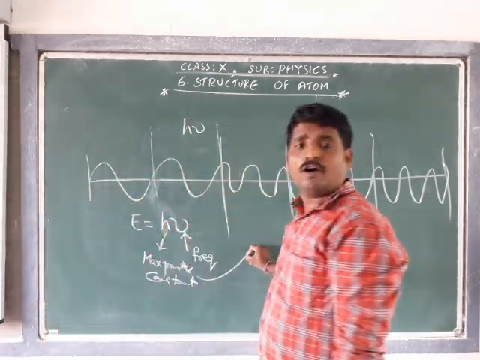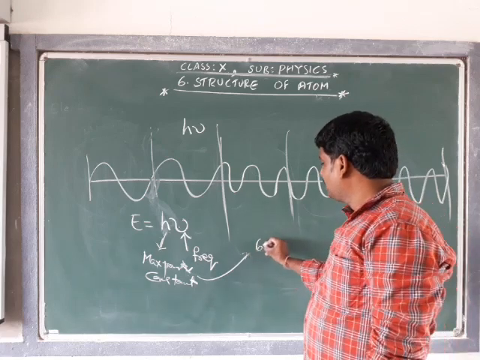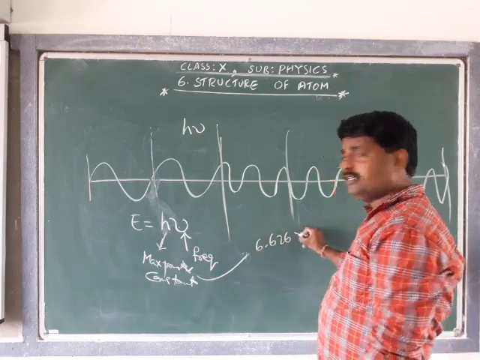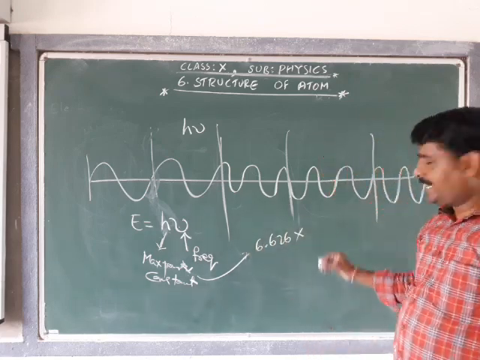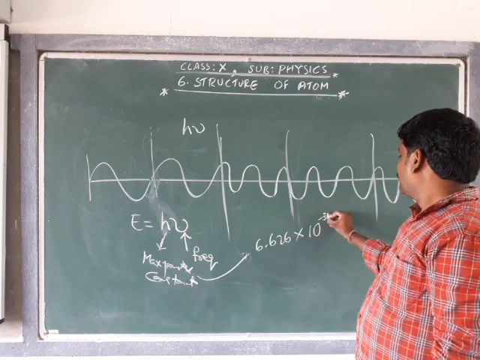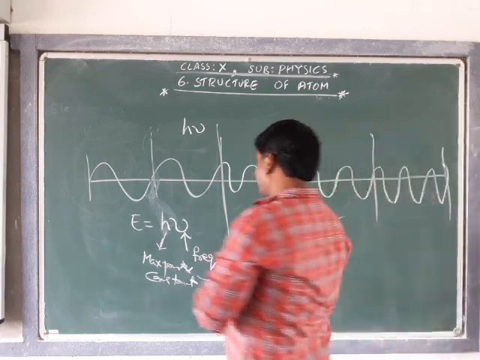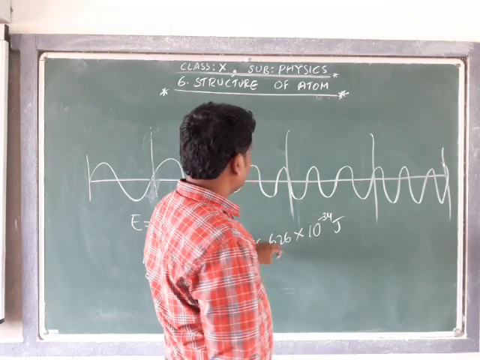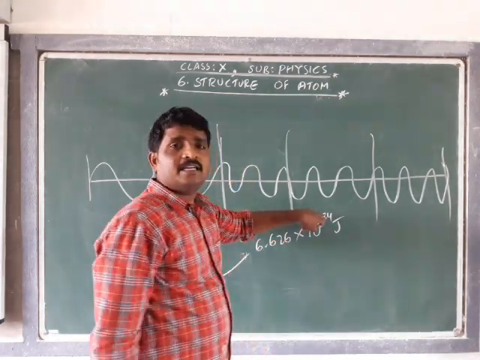The value of the Max Planck constant is 6.626 into 10 to the power of minus 34 joule-seconds.